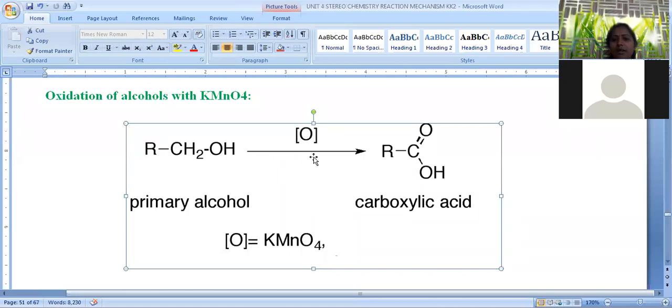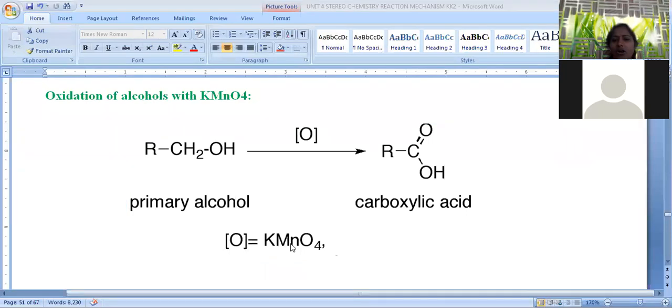Now let us see how the process of oxidation is possible. This is a simple representation of the oxidation of primary alcohols into the final compound, carboxylic acid, by using this KMnO4, a strong oxidizing agent. This shows how the OH group is converted into COOH. Now let us go for its mechanism.